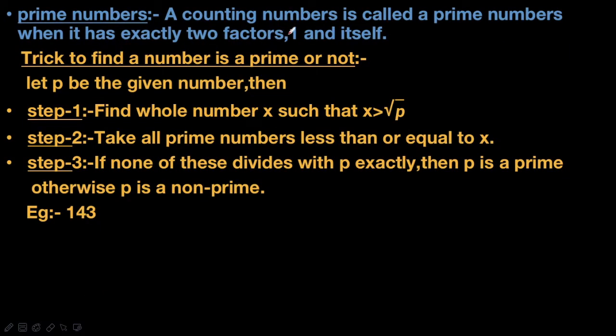Now what are prime numbers? A counting number is called a prime number when it has exactly two factors, one and itself. Now you all know how to write factors. Suppose I want to write the factors of 14. We write 1 into 14, 7 into 2. That's all. How many factors do we have? 1, 2, 3, 4. So now what is a prime number, and what is a composite number?